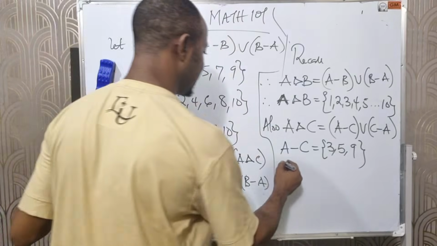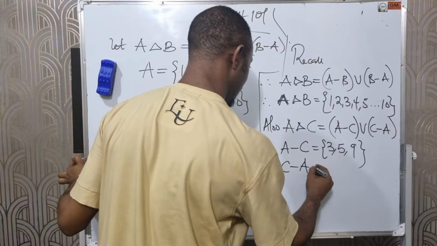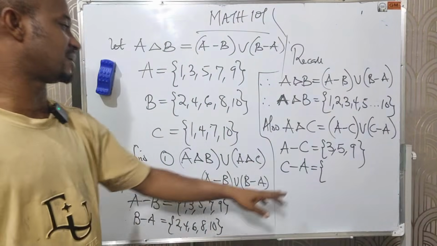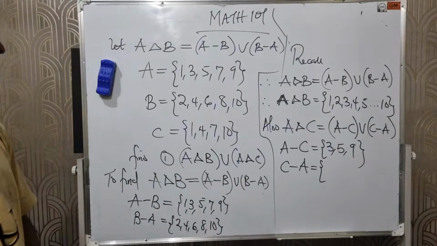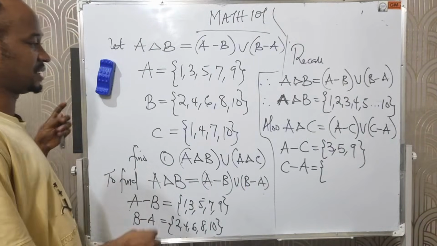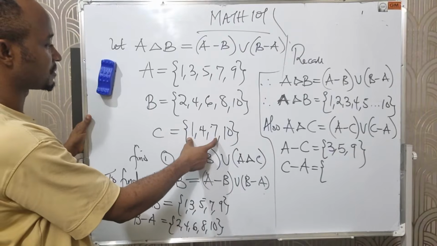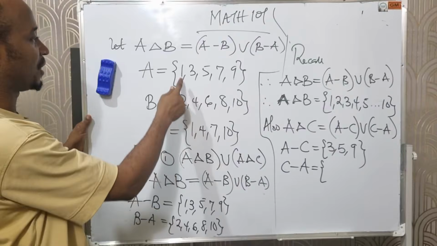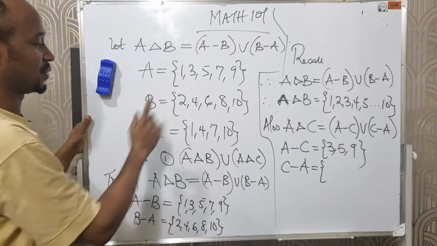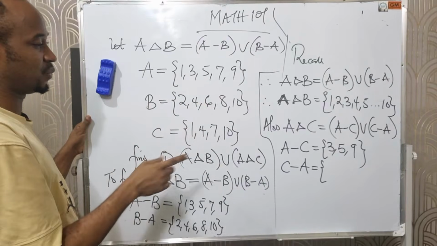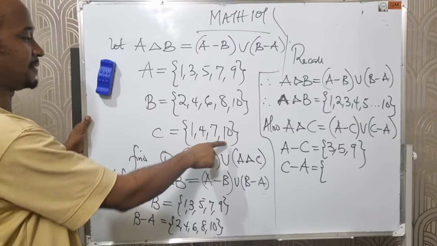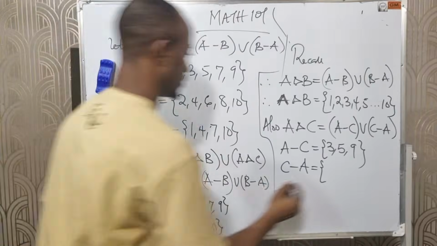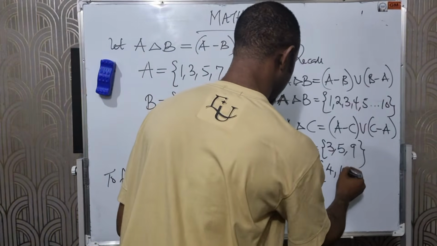Now the next is to find C minus A, or C difference A. This means those elements that are found in C, but not in A. 1 and 7 are in C, right? They are also in A, so I don't need them. So the elements we are looking for are 4 and 10, because 4 and 10 are in C, but not in A. So the result here is 4, comma 10.